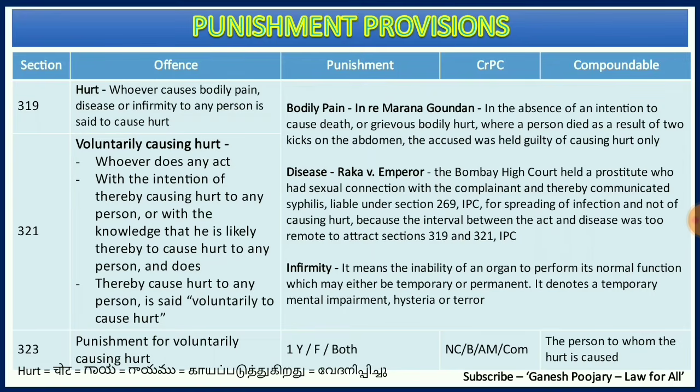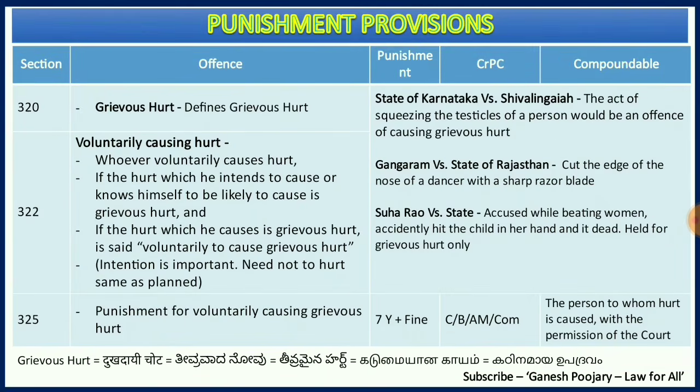And what is the punishment? The same is discussed under section 323, which can go up to 1 year imprisonment or fine or both, and they are non-cognizable offenses, bailable offenses. Any magistrate can conduct the trial, and they are compoundable offenses with the consent of the person to whom the hurt is caused. Then comes section 320, which defines what is grievous hurt.